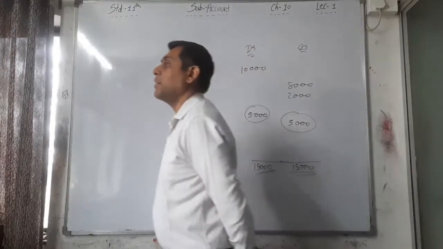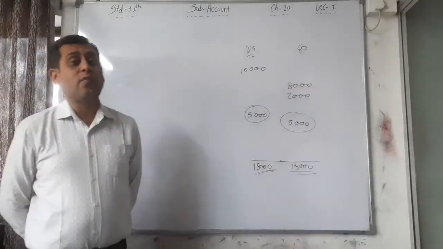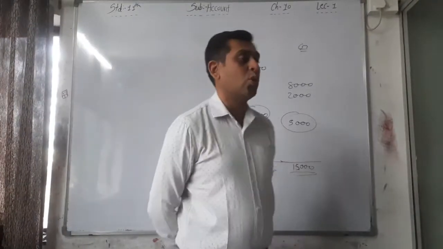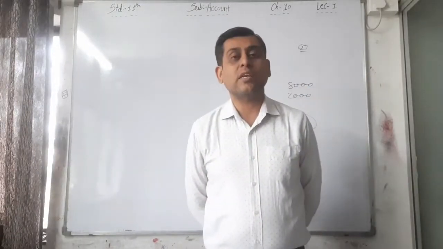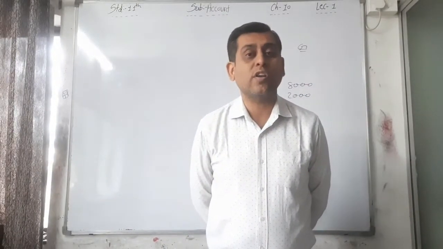And if you are preparing the trial balance on 31st March 2000 so and so, then you can say you are preparing the trial balance for 1 year.